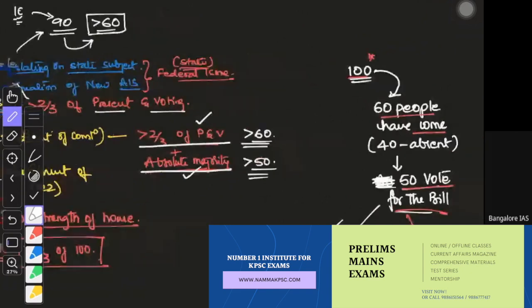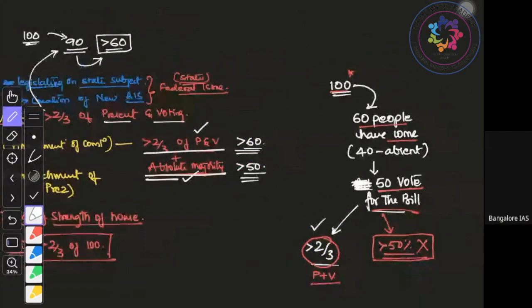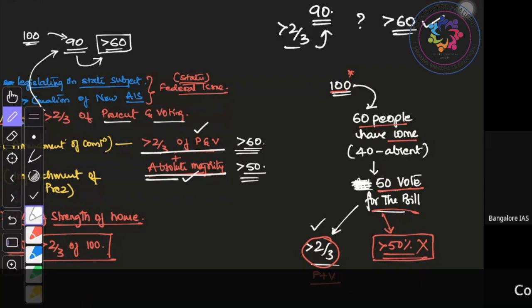What didn't you understand? Let me know. You didn't understand absolute majority? We have already discussed: absolute majority means more than 50% of the strength. More than 2/3 means what? If 90 people are present on that day, more than 2/3 of 90 means more than 60. So this condition should be fulfilled, and at the same time absolute majority also should be fulfilled. Let me know what you didn't understand, I can explain.